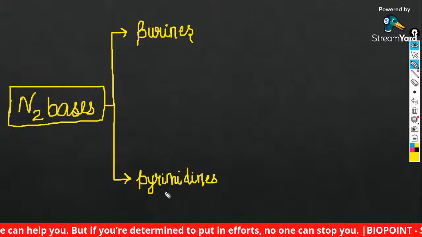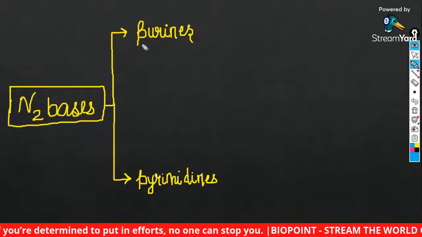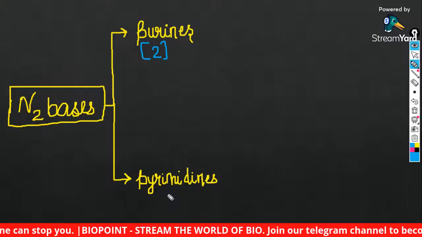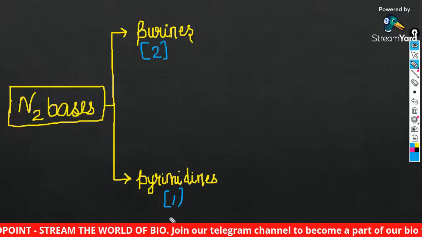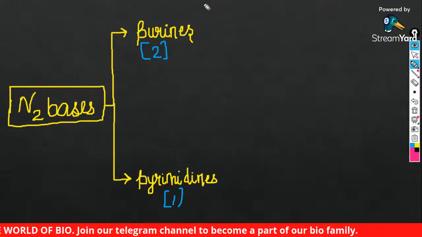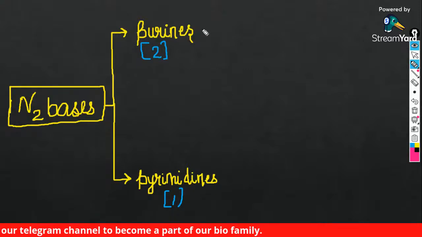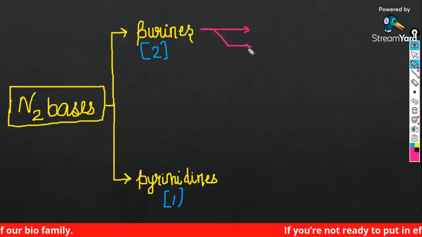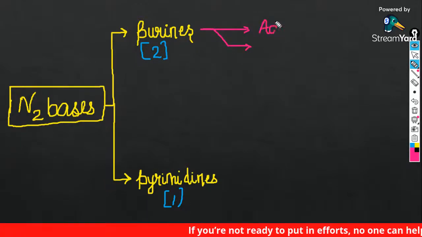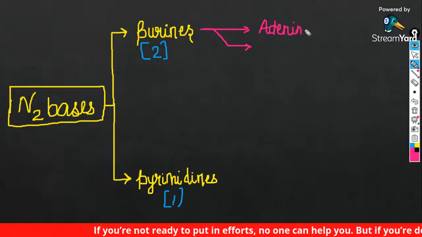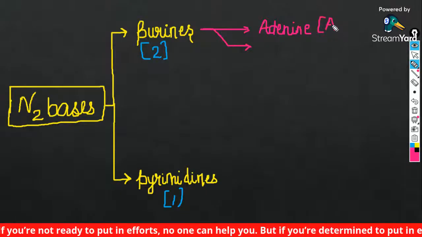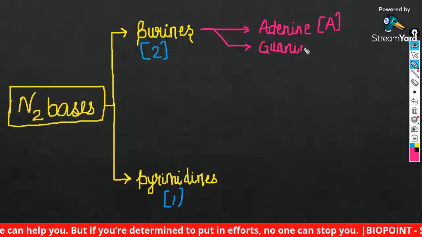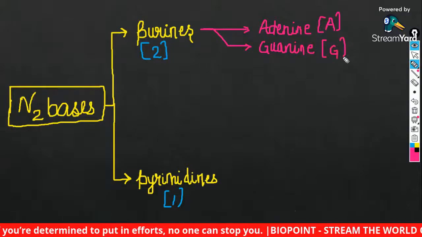Clear, everybody? Absolutely perfecto. Guys, purines will have two rings, they are double ring compounds, whereas pyrimidines have only a single ring. And one more thing I have to tell you: purines can be of two types. There are two things that come under purine, that is adenine, represented by the letter A, and guanine, which is represented by the letter G.